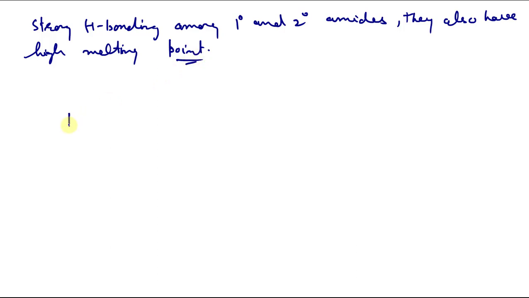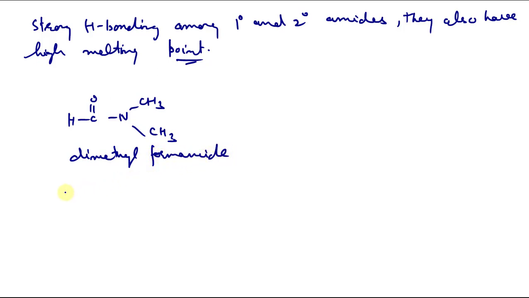So if we write HC double bond O NCH3, it is dimethyl formamide. It has a melting point of minus 61 degrees Celsius.